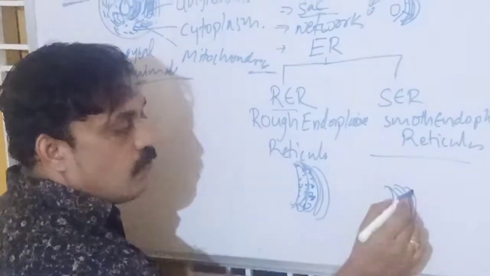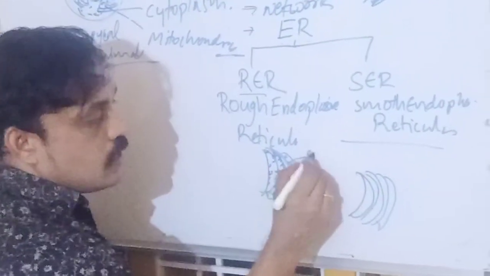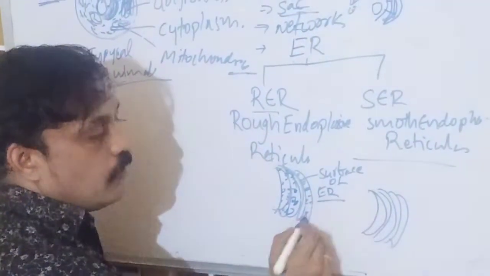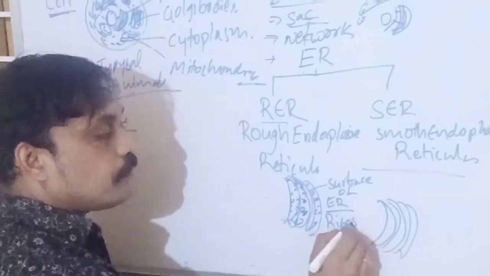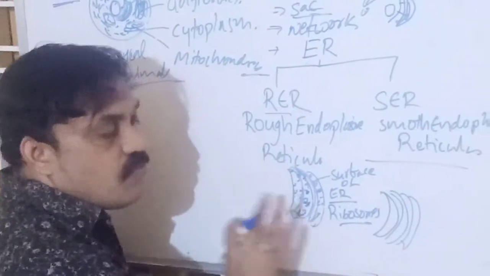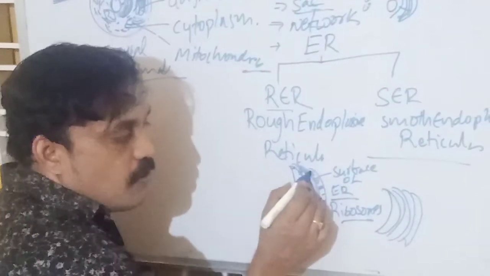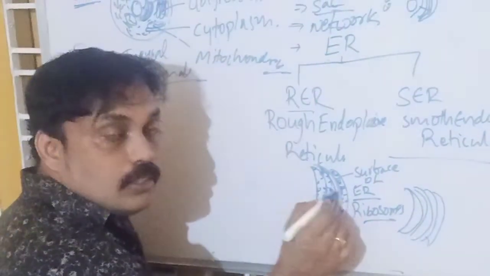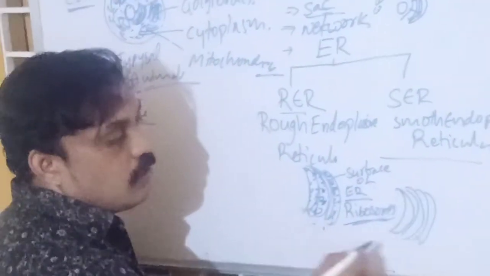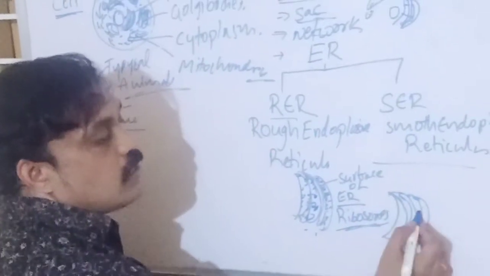On the surface of the rough endoplasmic reticulum, ribosomes are located, so it looks rough. Because ribosomes are attached to the endoplasmic reticulum, it is called rough endoplasmic reticulum. Smooth endoplasmic reticulum does not have any ribosomes, so it is called smooth.